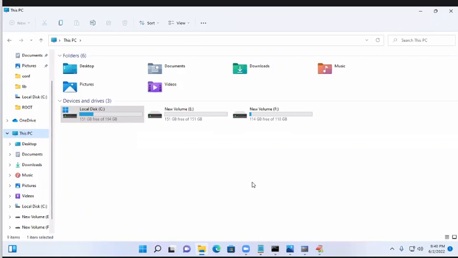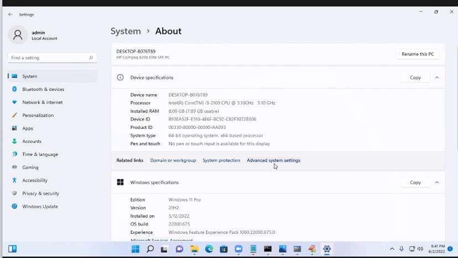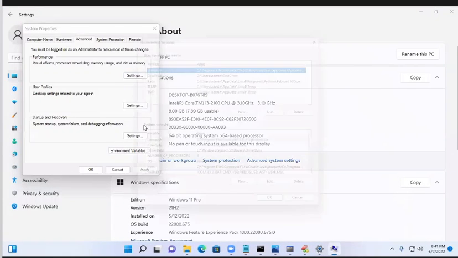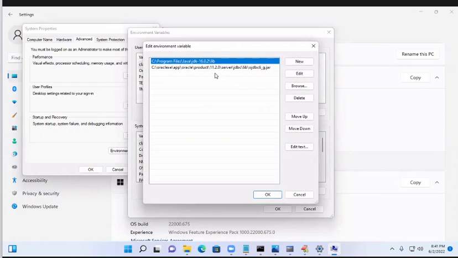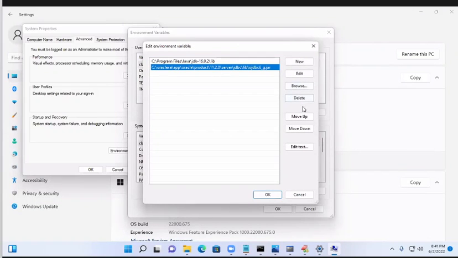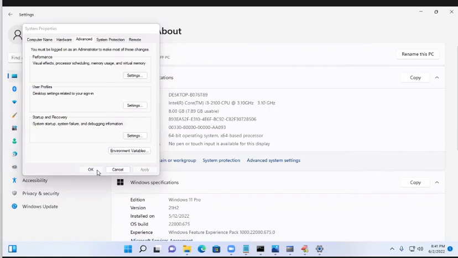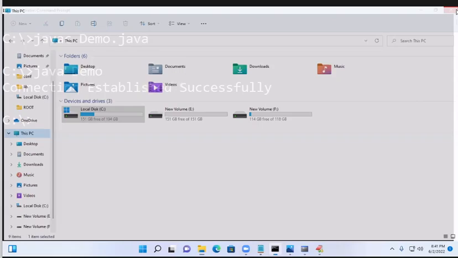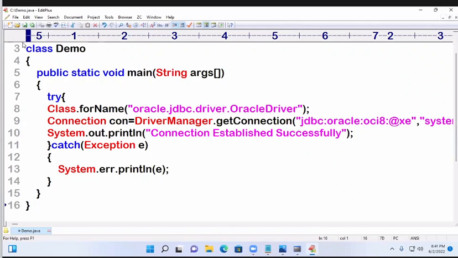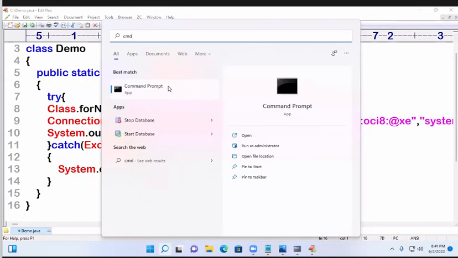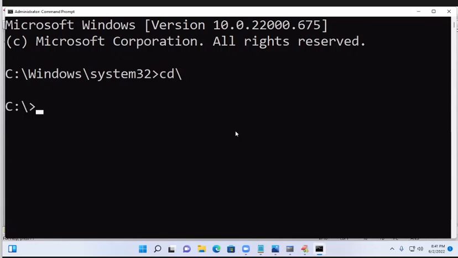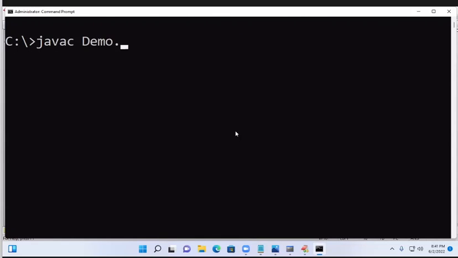Permanent class path I have to teach, not completed. Here this class path is already given. I'll remove this. Now see, I removed. Now file, save. I'll open command prompt. See, javac demo.java program successfully compiled.